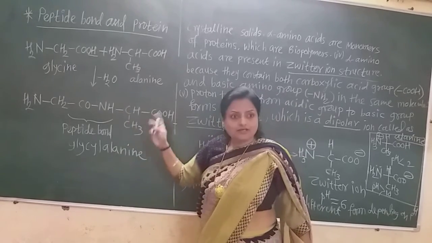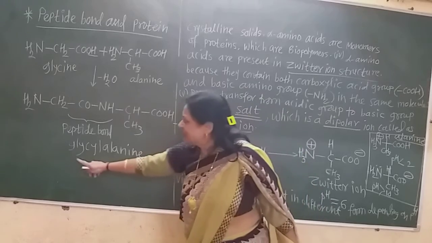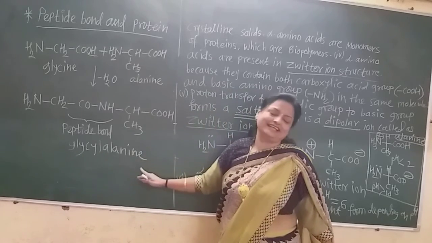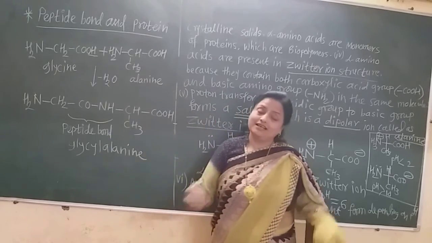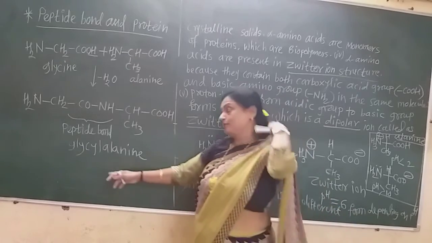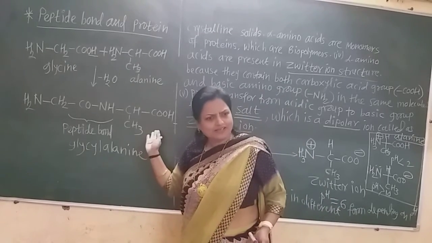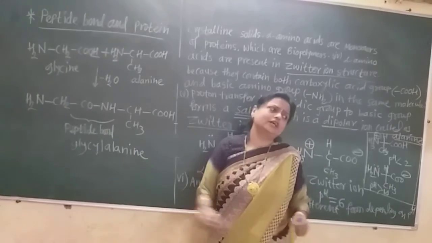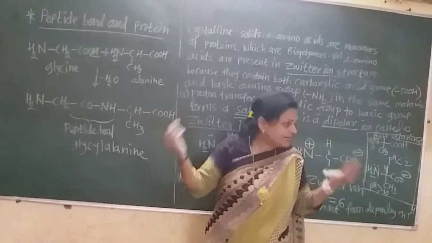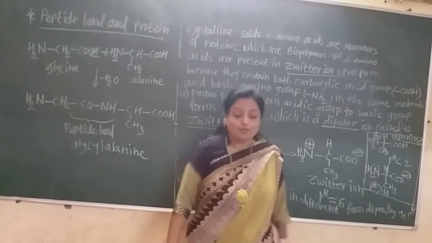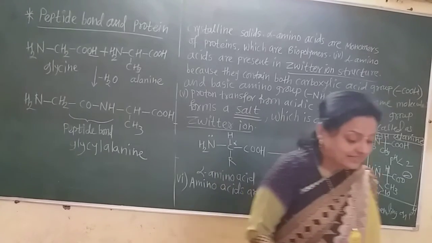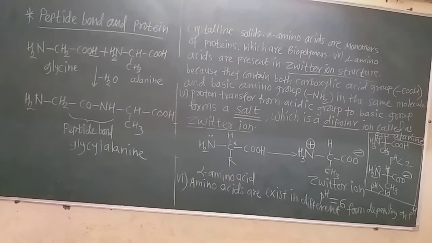Now this dipeptide is called glycyl alanine because glycine and alanine come together and form this. Why is it called a dipeptide? Because there are only 2 amino acids. With so many amino acids, it is called a polypeptide. In this way there is formation of the peptide bond, peptide linkage, and through numerous peptide linkages a very complicated structure is formed, that is called a protein.